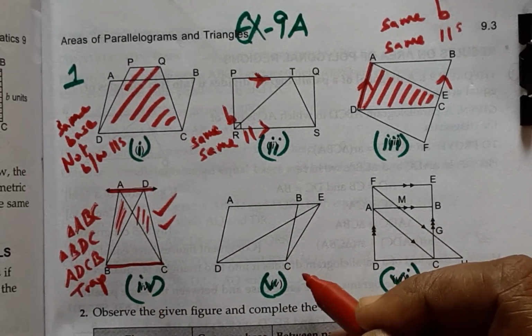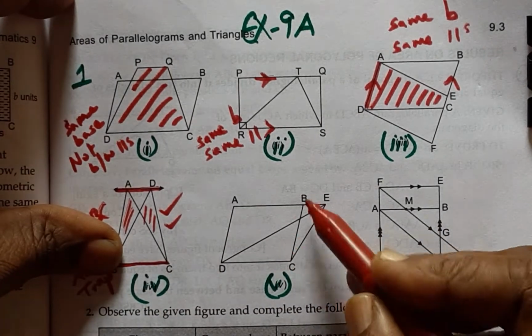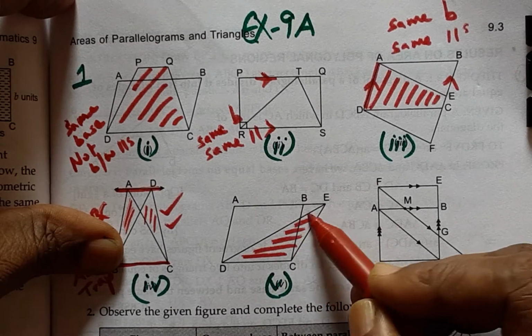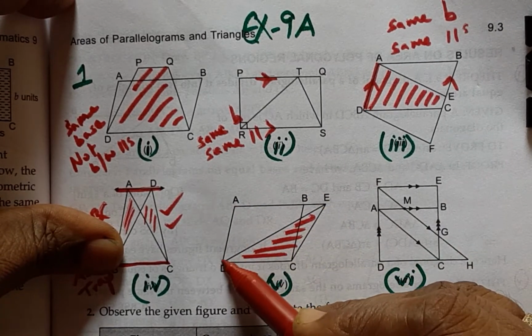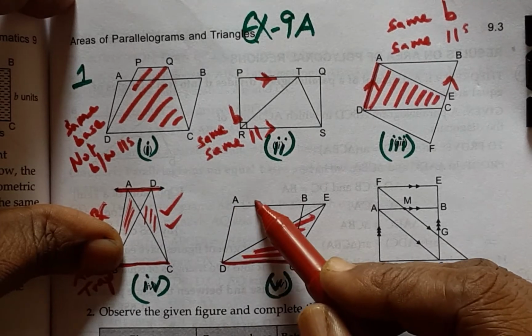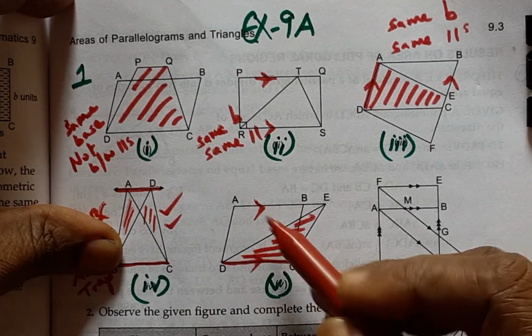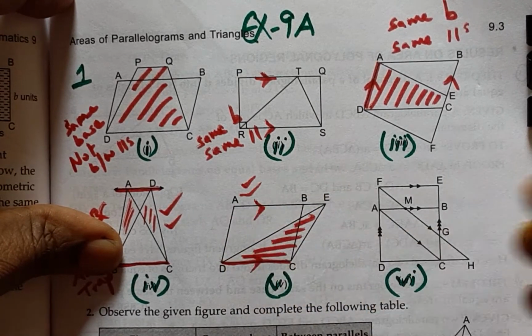And let us see now this triangle EDC and ABCD lie on the same base DC and share the two common parallel lines. So same base and same parallels.